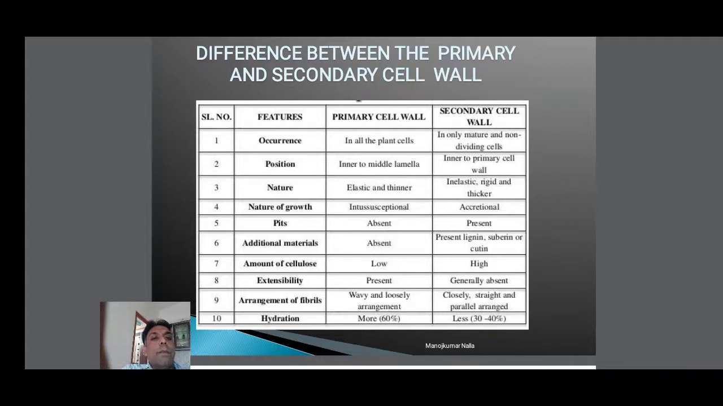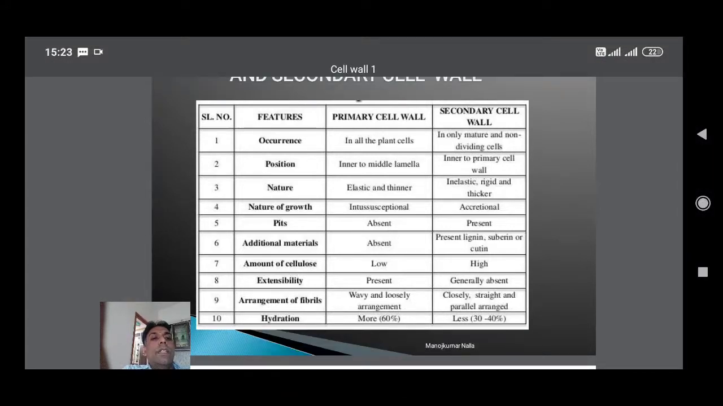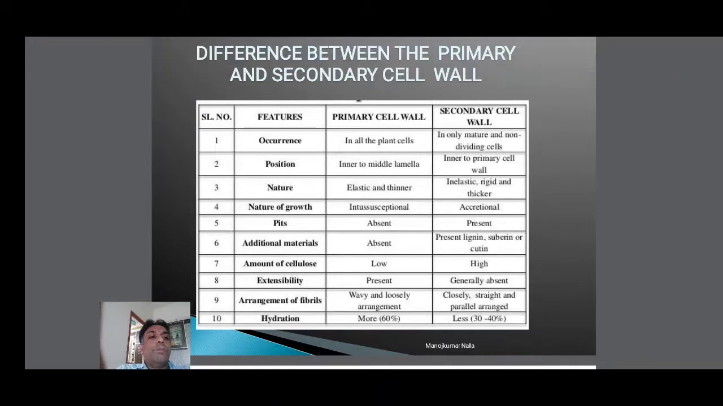Next character, nature of growth. We can see intrinsic growth in the primary wall and exceptional growth in the secondary wall. Pits: the pits are absent in the primary cell wall and present in the secondary cell wall. Pits are of two types: one is simple, the second is bordered pits. We will discuss pits in the next topic.